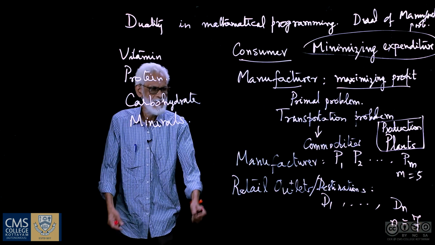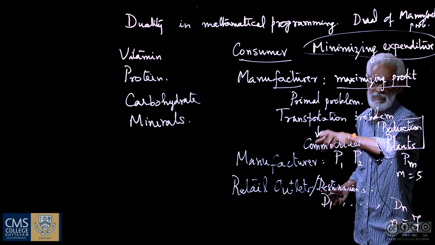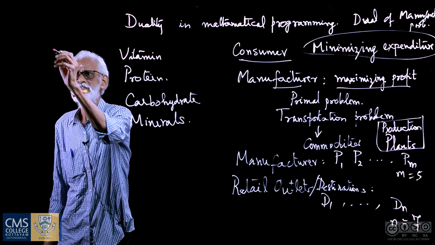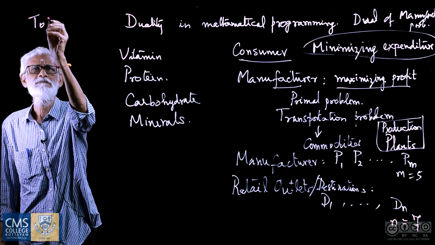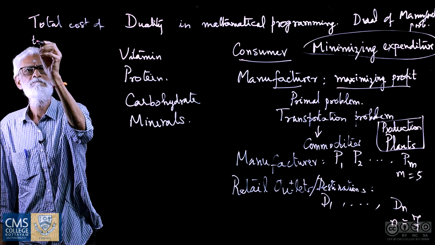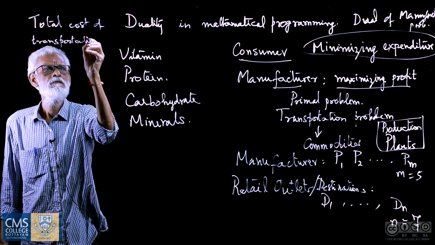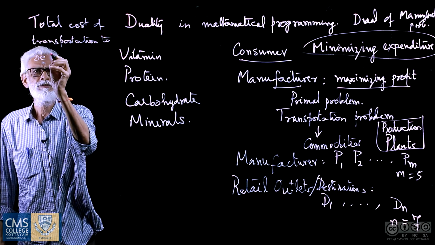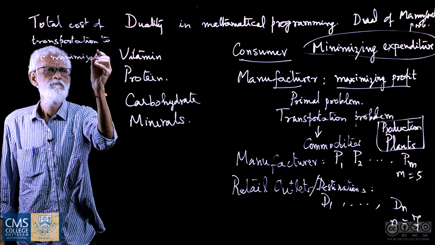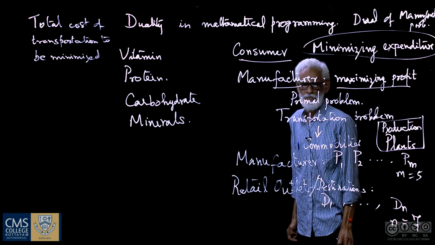Now, the manufactured items are to be transported to the various destinations in such a way that the total cost of transportation is to be minimized. That is the problem of the manufacturer. Now, how to formulate that problem? That is the question that will be arising.